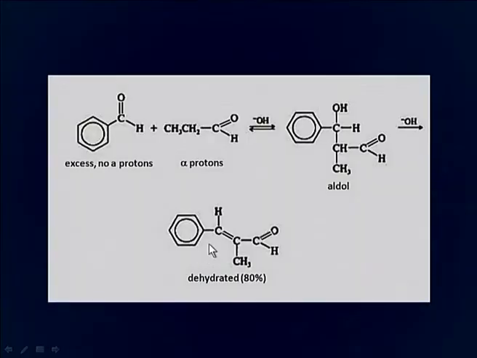Propionaldehyde is added into excess of benzaldehyde, which has no alpha hydrogen, in the presence of base, and then again we see that we get this kind of product. Here again the same principle has been applied. This aldehyde has an alpha hydrogen and this aldehyde does not have alpha hydrogen. So, the major product is the crossed aldol product.